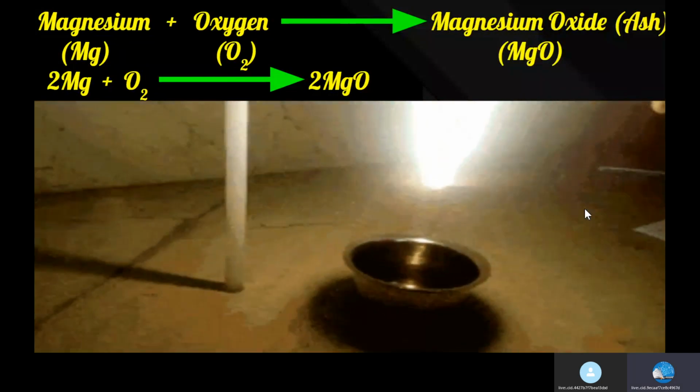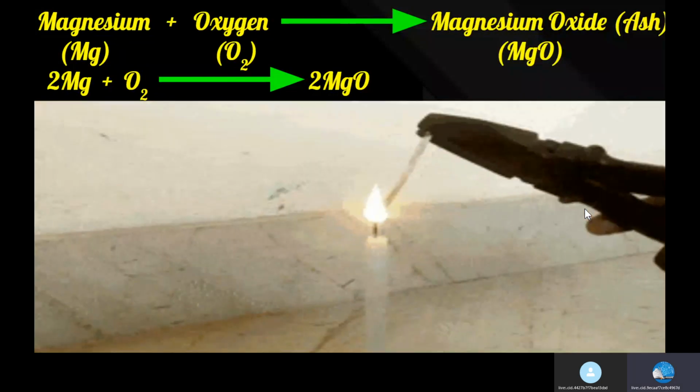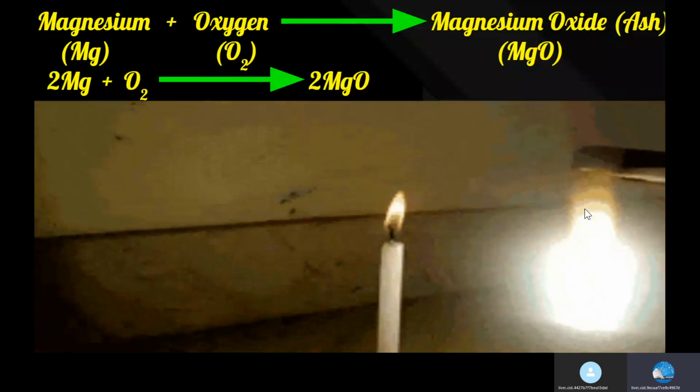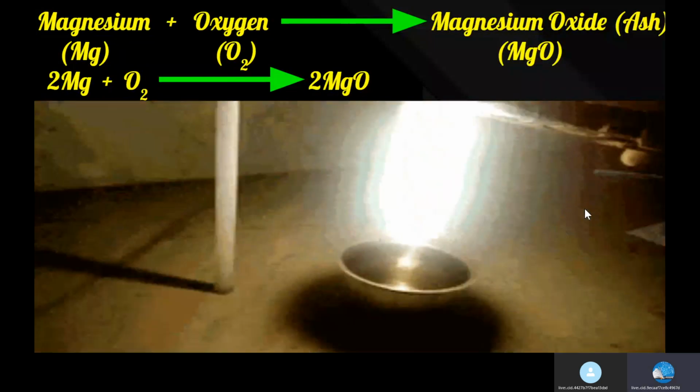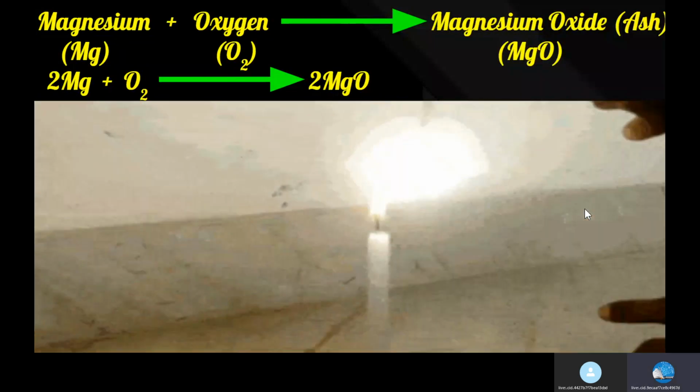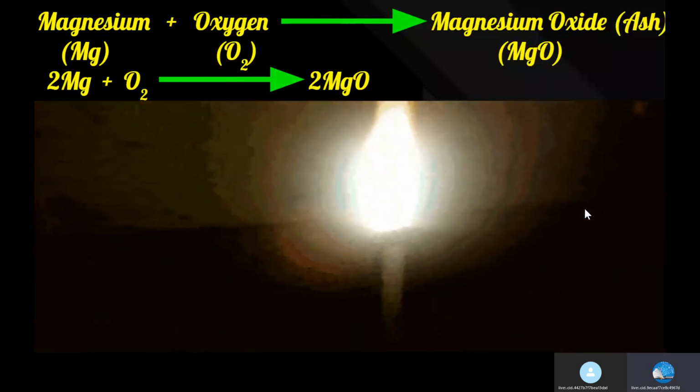The reaction for this is magnesium, Mg, plus oxygen, O2, gives rise to magnesium oxide, MgO, and the balanced equation is 2Mg plus O2 gives rise to 2MgO.